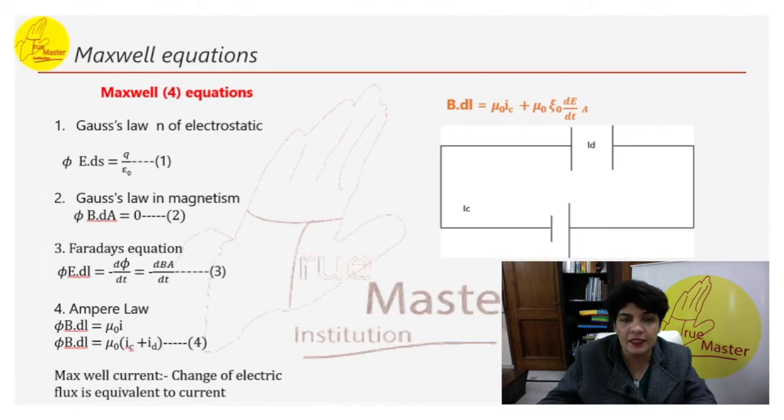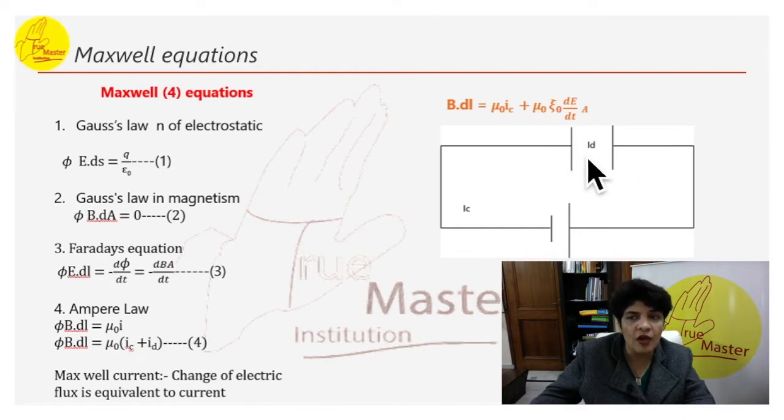According to Faraday's law, the induced EMF set up in a closed circuit is equal to the rate of change of magnetic flux linked to the closed circuit. The law implies that not only a conduction current but also a displacement current associated with a changing electric field produces a magnetic field. Suppose the current is flowing from here and we have attached a capacitor.